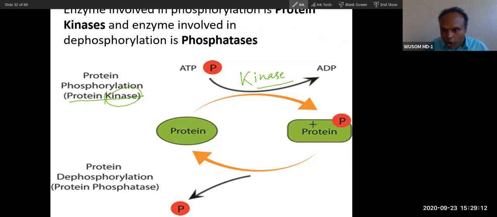So kinase will phosphorylate this protein, and you can see this enzyme will change the structure. Enzyme is a protein. Now again, a second, different type of enzyme comes, phosphatase. It will remove the phosphate group from this. So this is how an enzyme can change into a phosphorylated form and a dephosphorylated form. And this is the active form generally, and this is inactive generally.